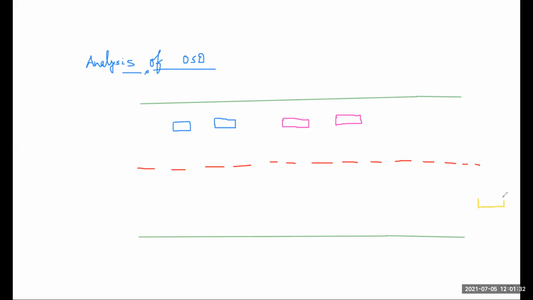Here is our vehicle which will be coming from the opposite direction, and this is the condition of our vehicle after some time. So basically this is your analysis part of OST. This is the outlook, the view of your OST, and this is the movement of your vehicles. Here one vehicle is moving. The name of this vehicle is A.